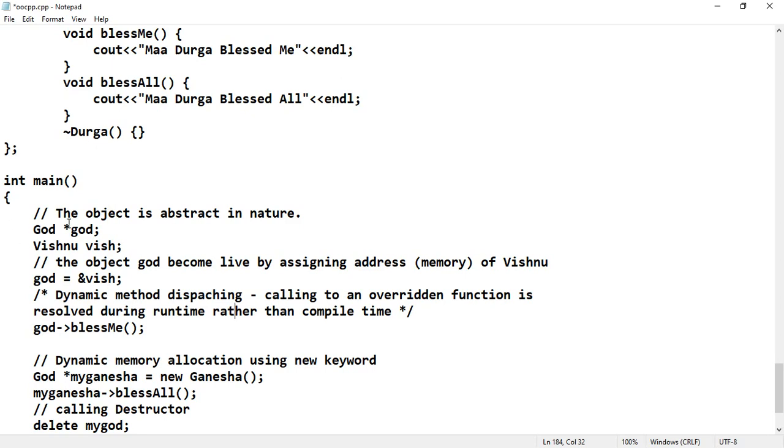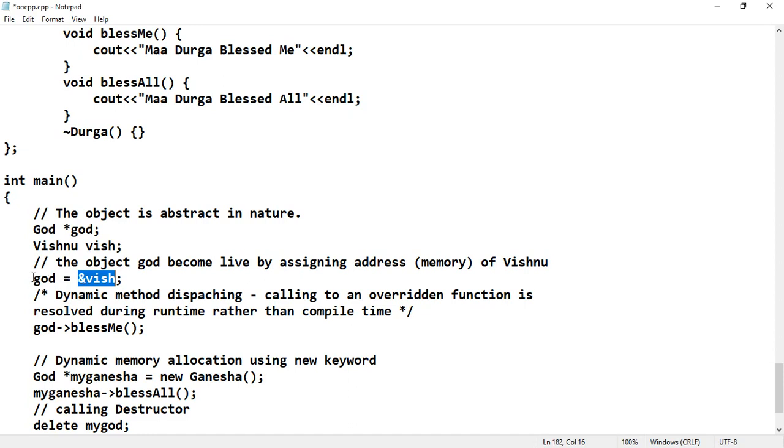That means we are thinking of a god and an object, and in that particular object we are going to assign whatever the memory, or in case of object orientation this is the memory. In case of the general spirituality, it is kind of pratishtha, that means initialization we are going to do. So a best example is in India we used to conduct the Ganesh Navratri or Durga Navratri. So we are going to bring an idol and initialize on the first day with some puja and all, offering puja. We can say this is a kind of prana pratishtha. So this is kind of initialization, or we can say creating of an instance.